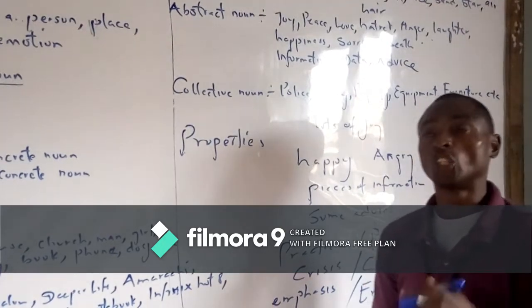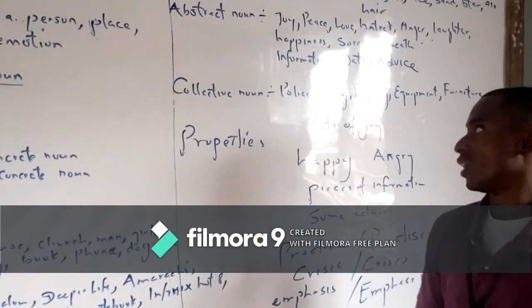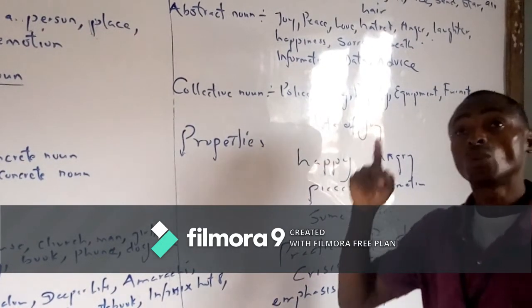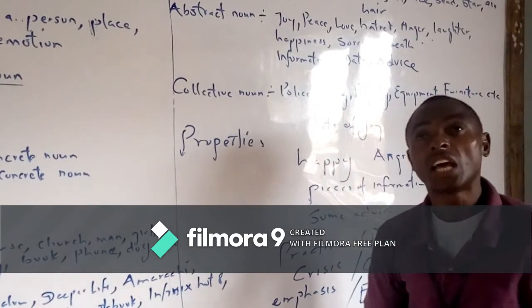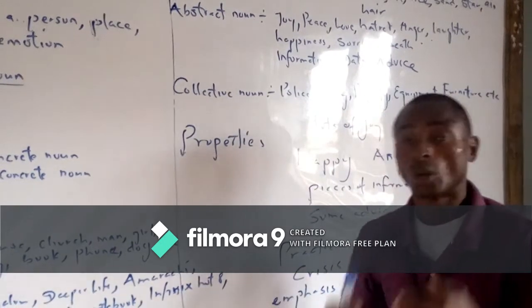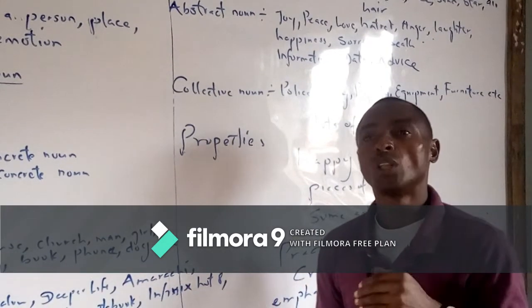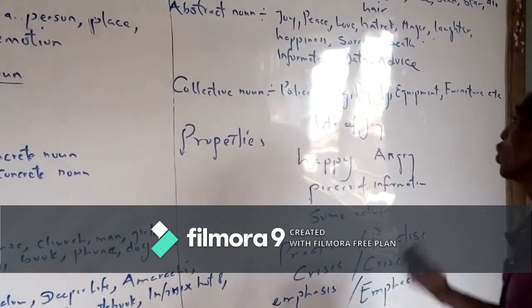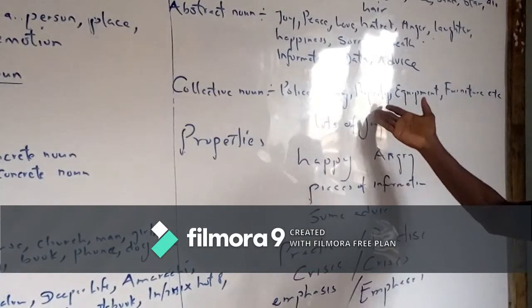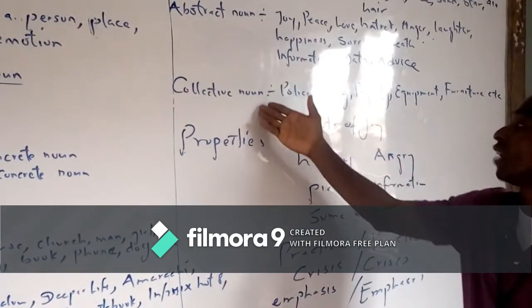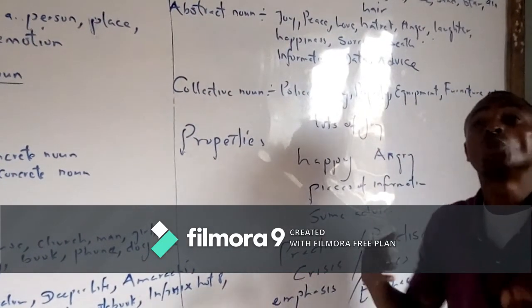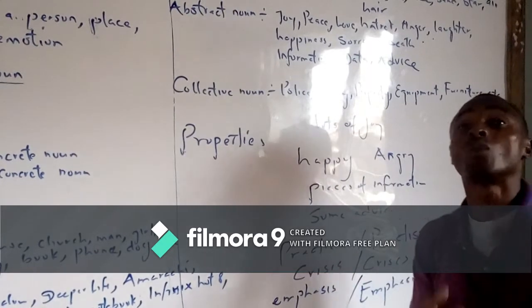Later on, when I teach you principles of concord, I will explain this better. But take note. Sometimes you will say the police are. Sometimes we will say the police is. When do we use are? When do we use is? Because I have told you, most of these things, the abstract noun and the collective noun, they don't take S. And you treat them as singular. You treat them with a singular verb.